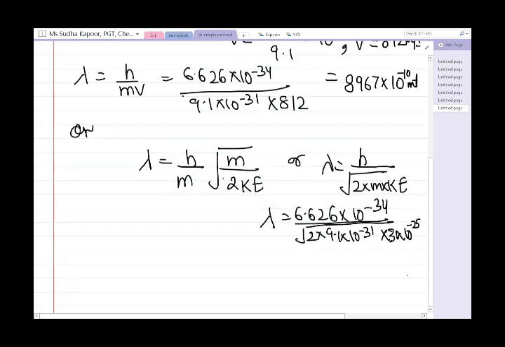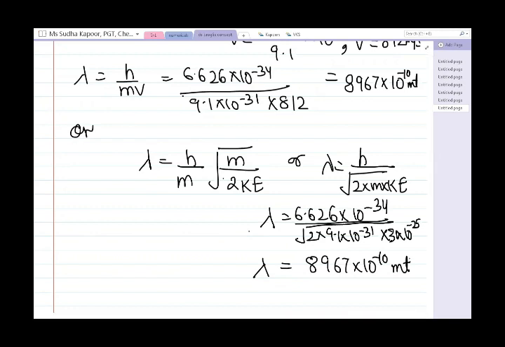Solving all the things, the lambda comes out to be 8967 into 10 to the power minus 10 meter. So these are the two alternate methods to calculate the lambda, either using the direct formula, or by calculating v separately and then substituting in the lambda formula.